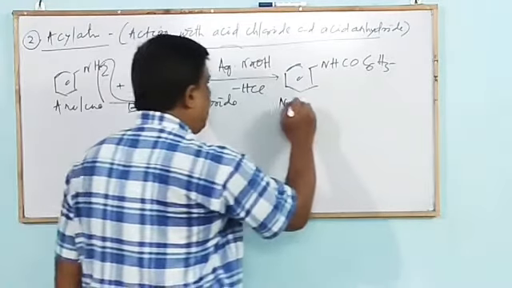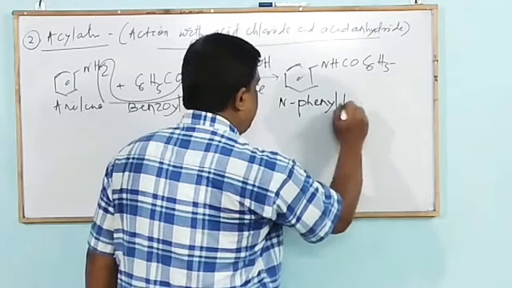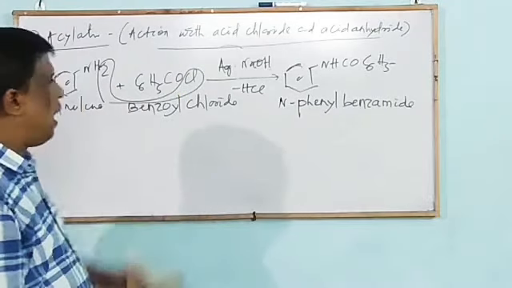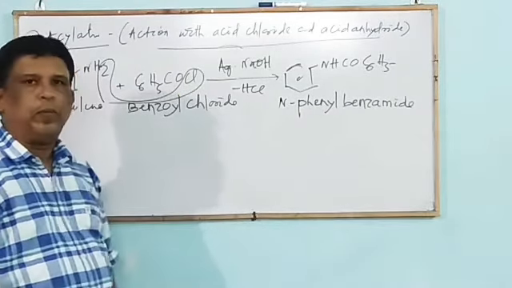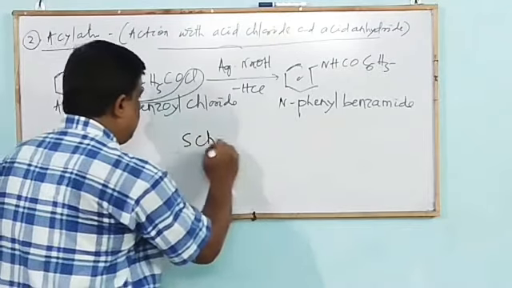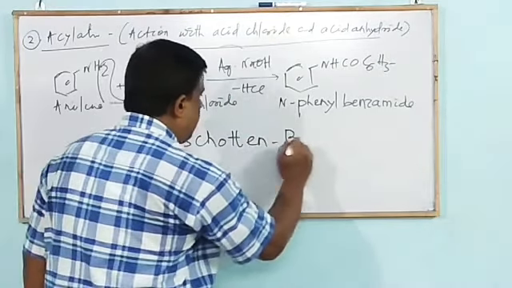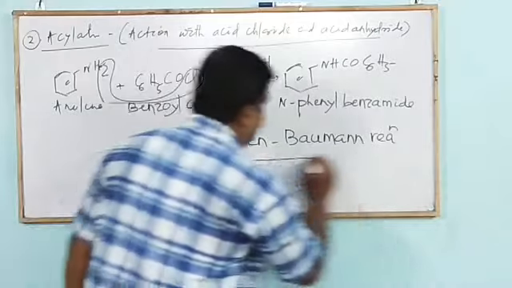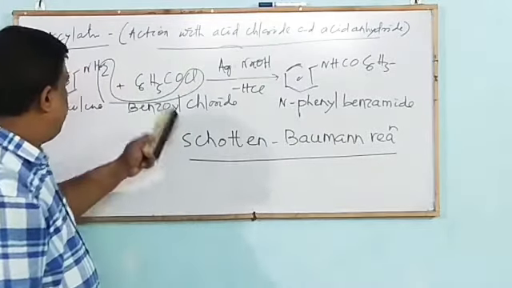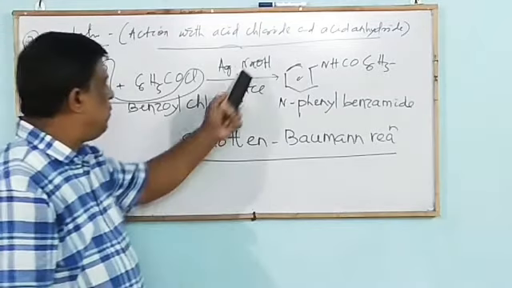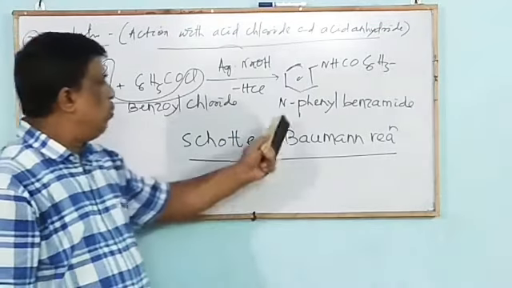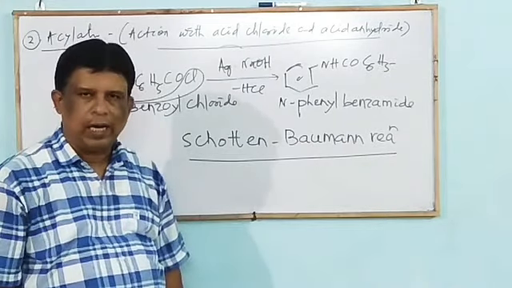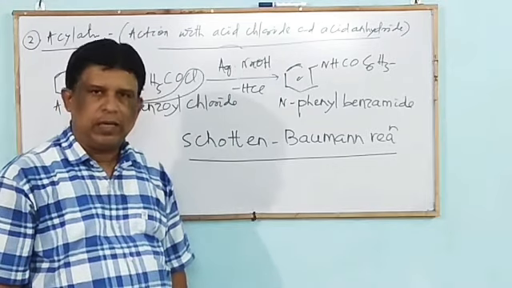So it is known as N-phenyl benzamide. This benzoylation of aniline to form N-phenyl benzamide is known as the Schotten-Baumann reaction. It is an important reaction from the exam point of view. I repeat again, the benzoylation of aniline in presence of aqueous alkali to form N-phenyl benzamide is known as the Schotten-Baumann reaction. It is all about acylation.